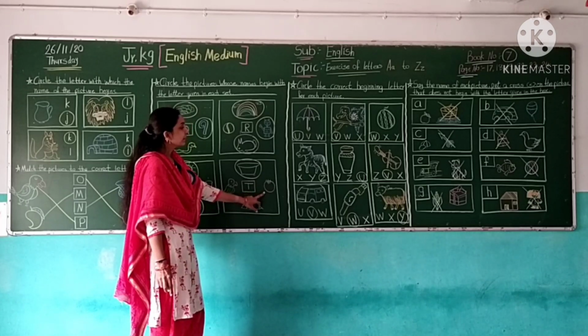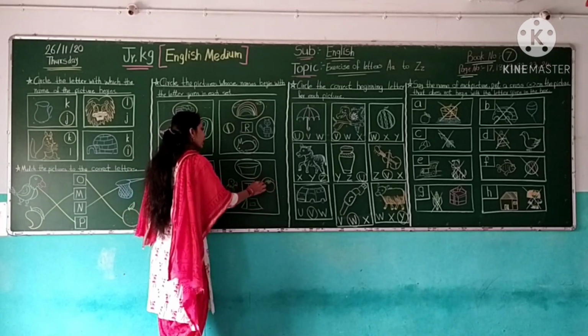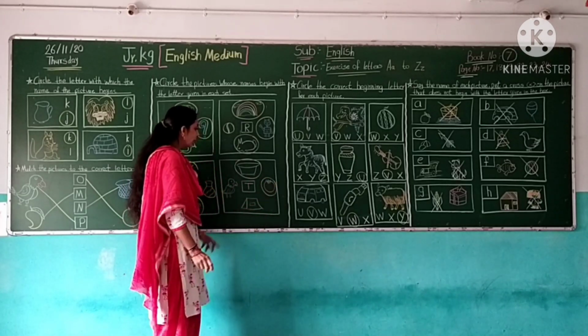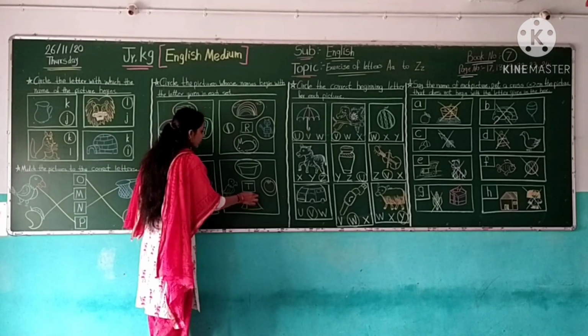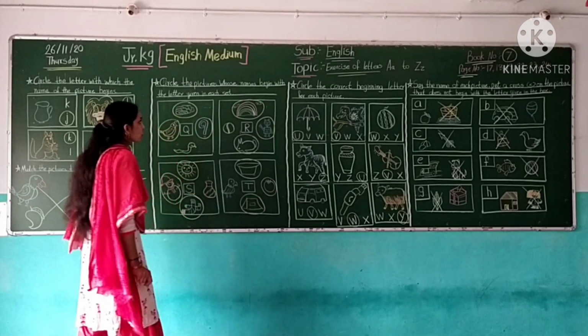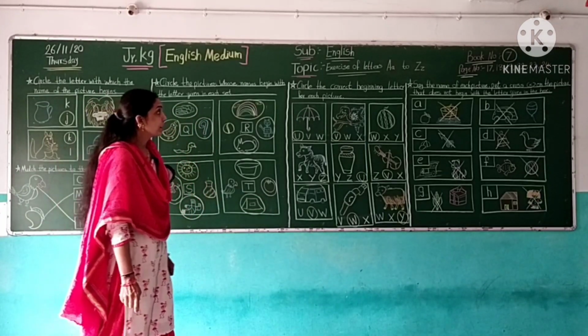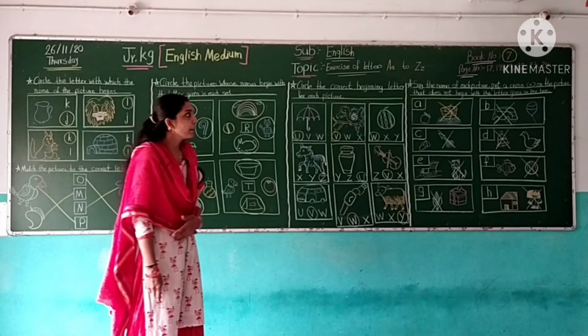This picture is tomato. Tomato starts with the letter T. So circle the tomato. Now next is tank. Tank starts with the letter T. So circle the tank.